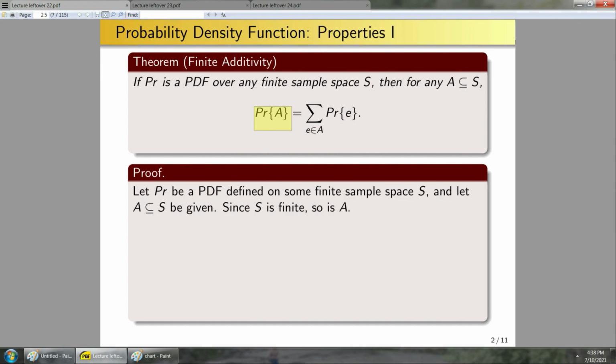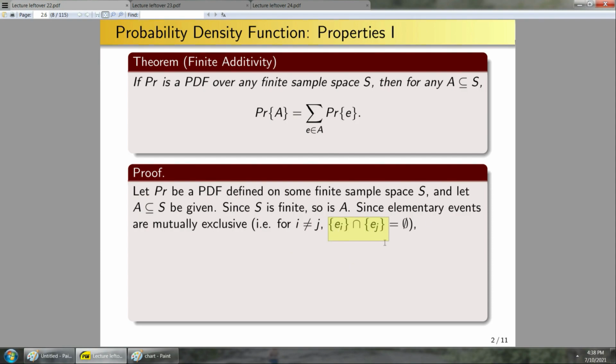But in order to use that axiom, I need the sets that I'm taking the union of to be disjoint. So explicitly within this context, I would need these individual events here to be mutually exclusive. Well, is this true? Well, yeah, pretty trivially. Since elementary events are mutually exclusive, namely these sets here, when I take their intersection, it's simply going to be the null set if i does not equal j, then I can apply axiom 3.